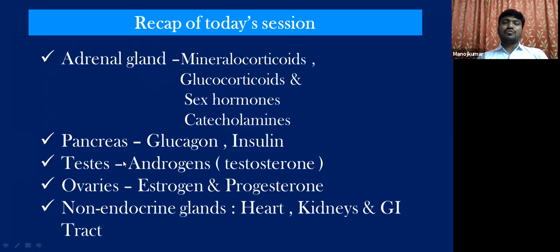A very quick recap of today's session. So far we have discussed adrenal glands and their respective hormones, pancreas, and we have discussed glucagon, insulin, testis, androgens. A very important androgen is testosterone. Ovaries, the female gonadal glands. Two important hormones from ovaries, estrogen and progesterone, and non-endocrine glands such as the heart, kidneys, and gastrointestinal tract. Students, in the next part, we will be discussing the mechanism of hormonal action with hormonal disorders in detail. Thank you.